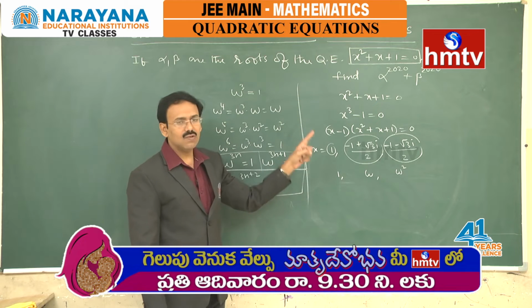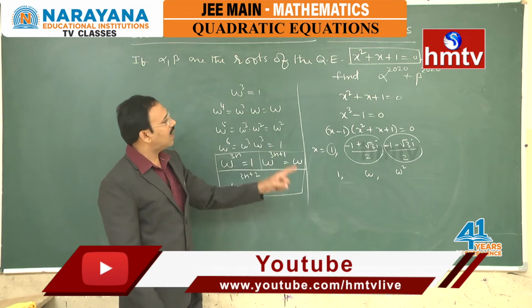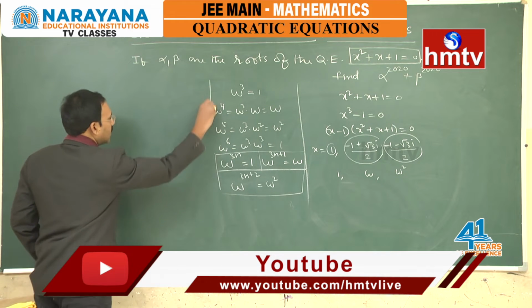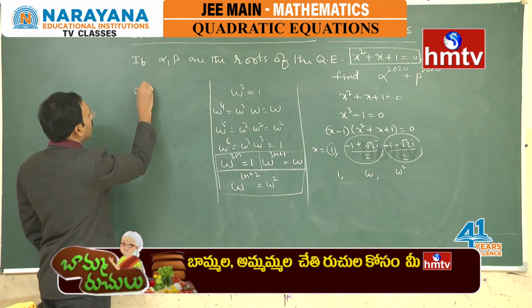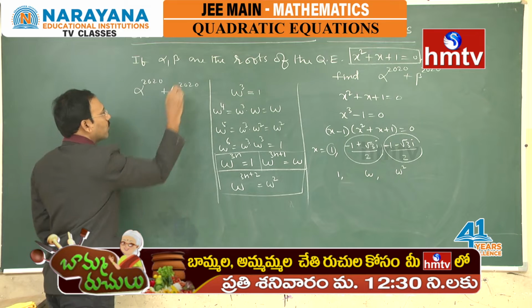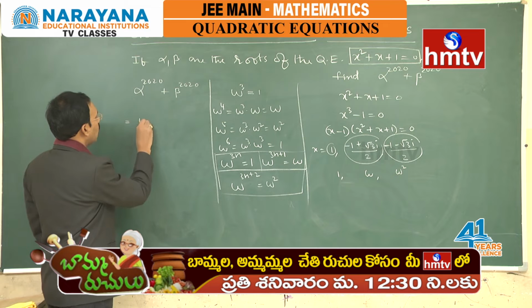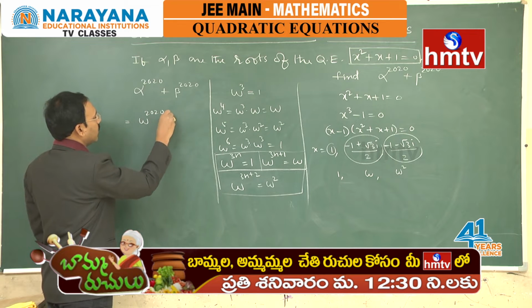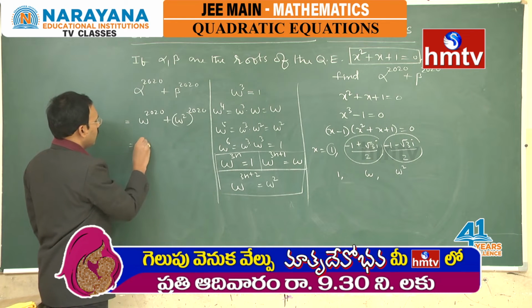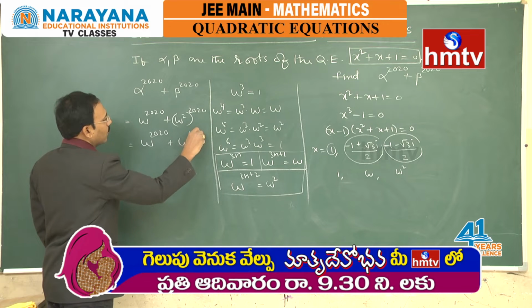The roots of this equation are omega, omega square, which are going to be alpha and beta in this particular problem. Now you consider alpha power 2020 plus beta power 2020, which is omega power 2020 plus omega square power 2020, which is omega power 2020 plus omega power 4040.